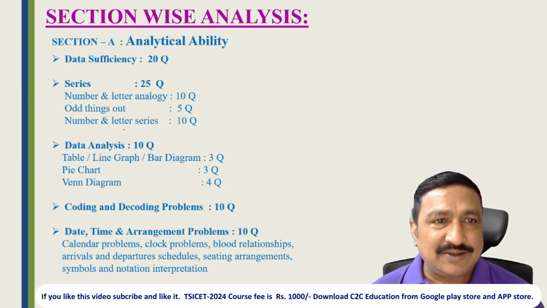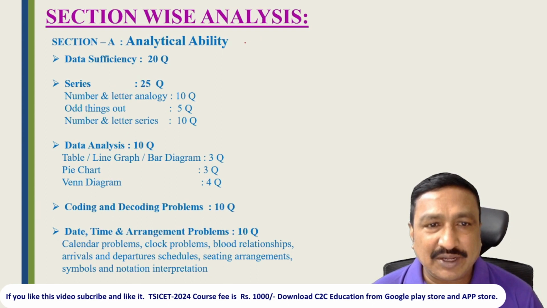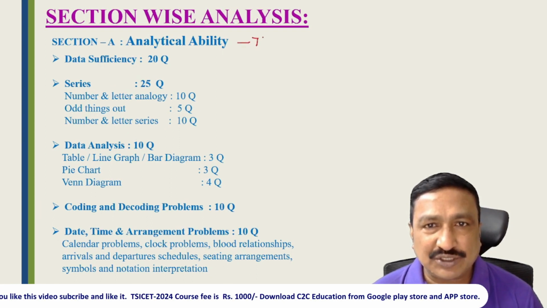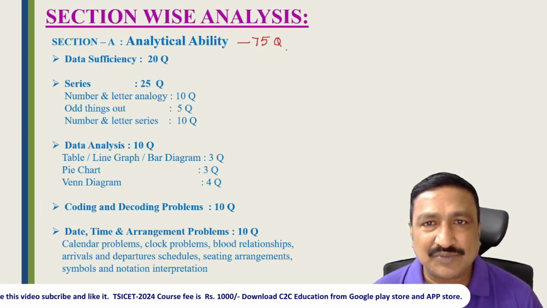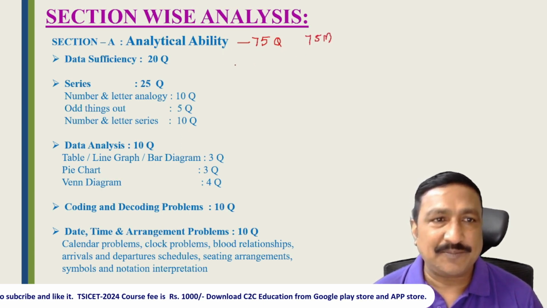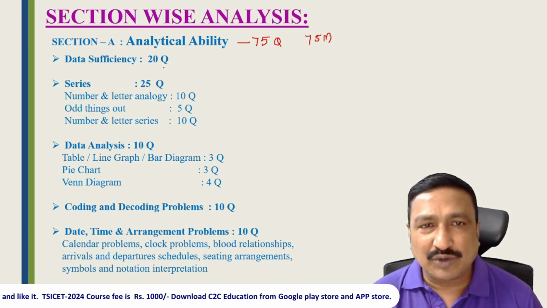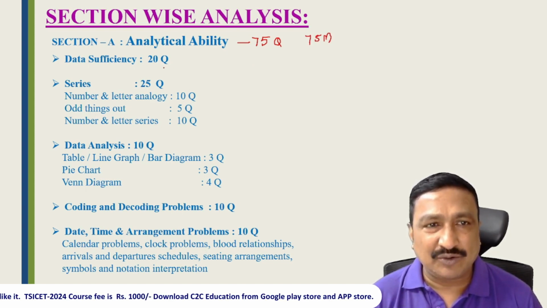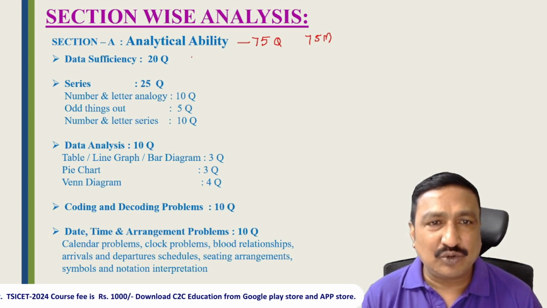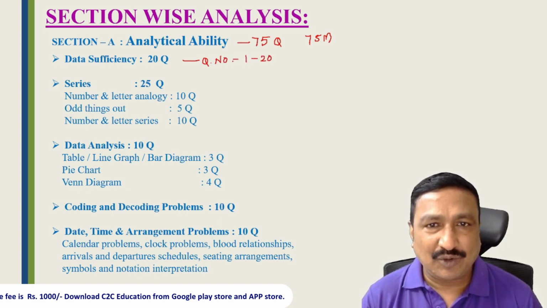Now look at this slide. So now if you look at this one, analytical ability, I already told you there are 75 questions and 75 marks. So how are these 75 questions split? First one is data sufficiency, whether you are writing slot 1 or slot 2, or day 1 or day 2. Question numbers 1 to 20 belong to data sufficiency, right?